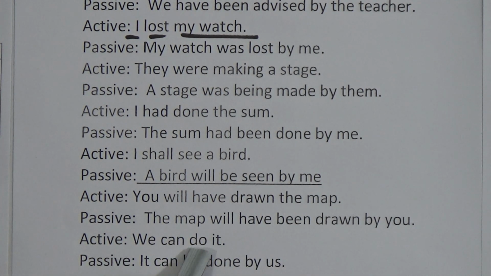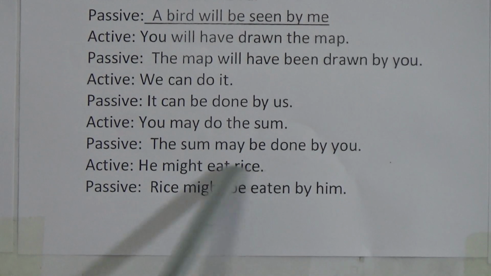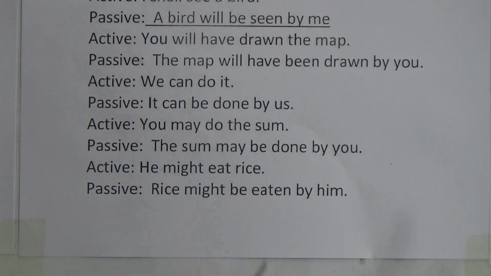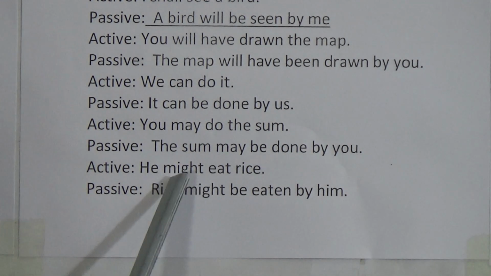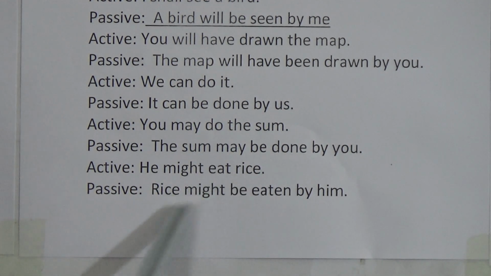Next one, we can do it. Can is the modal verb, and we have learned just now that after can we will use can be. So it can be done by us. The next one, you may do the sum. This is the same. May is also a modal verb, so the sum may be done by you. The last one, he might eat rice. This is also an example of a defective verb or modal auxiliary verb. Rice might be eaten by him will be the passive form of this sentence.